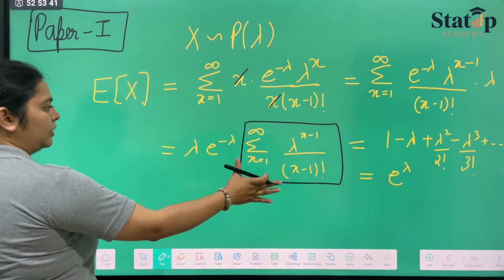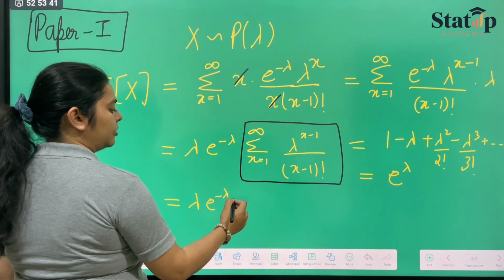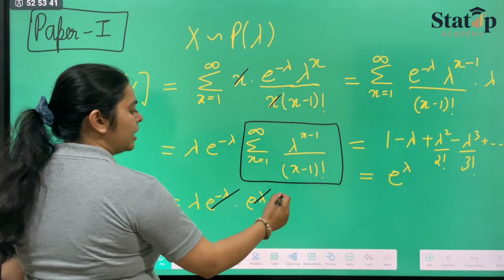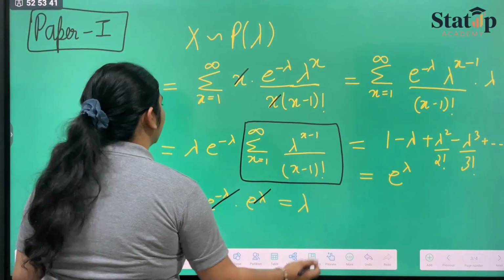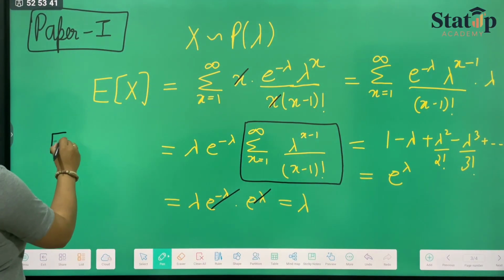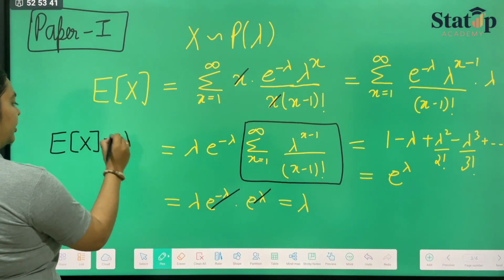So we can write it as lambda e raised to the power minus lambda into e raised to the power lambda. These both get cancelled and we get lambda. So from here we can determine that the expectation of x is equal to lambda, right?